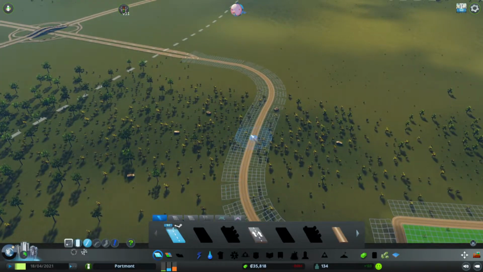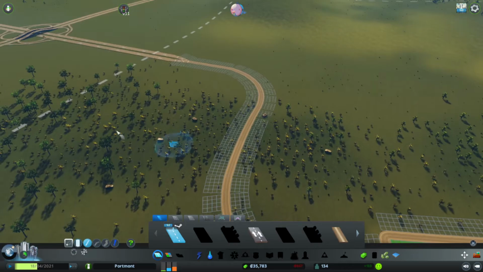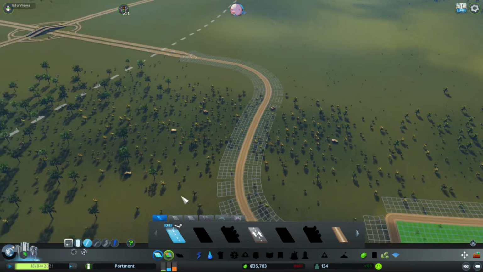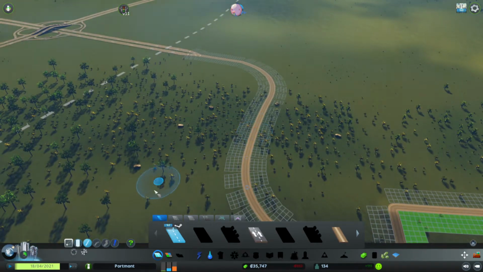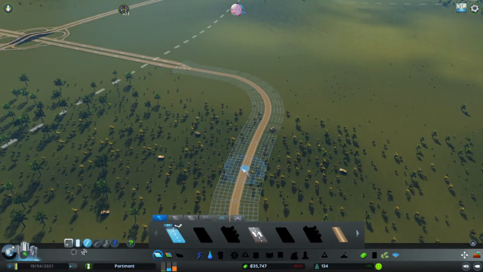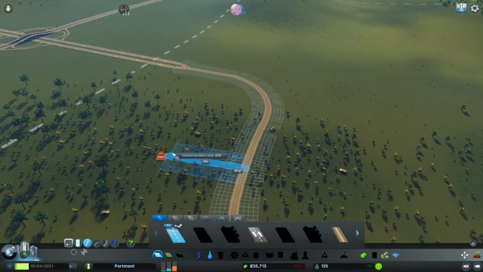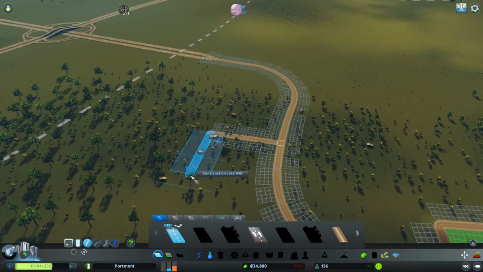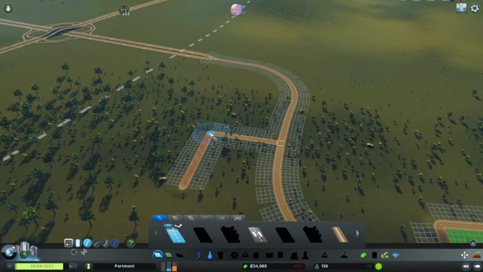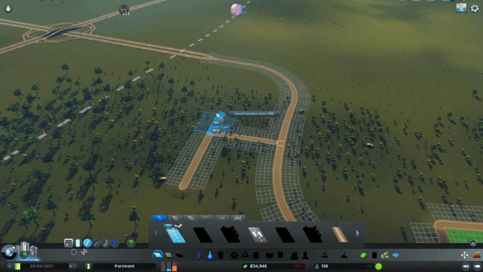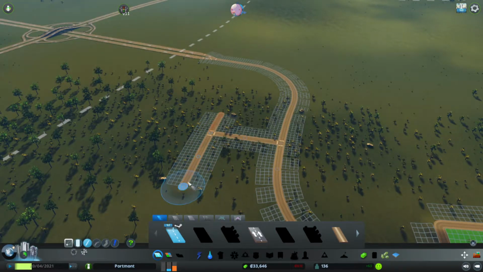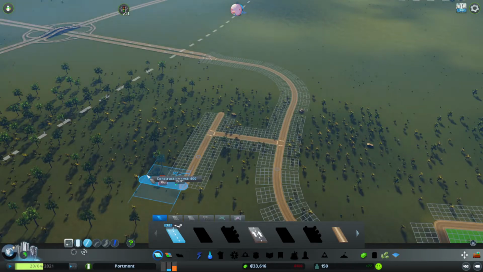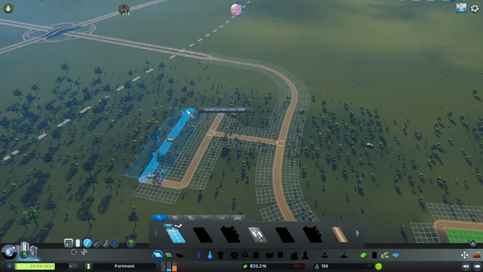Now I'm going to start doing this over here. Do I have this unlocked yet? No. Alright, I'm going to do this away. People tend to not like to live near factories, so what we're going to do is put it away from everyone else, on the other side of the road here. So I'm going to make a little grid, because again, grids are really good for density. I'm going to make it 10 along, 20 along, 10 up.